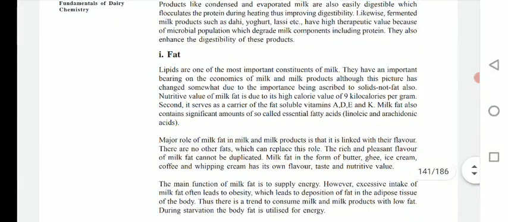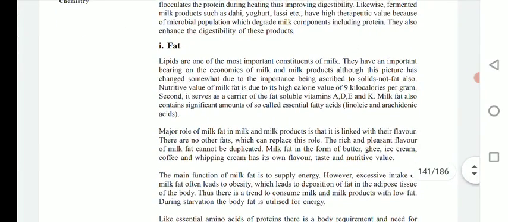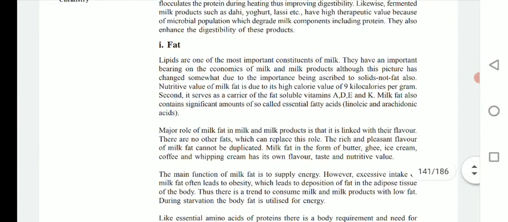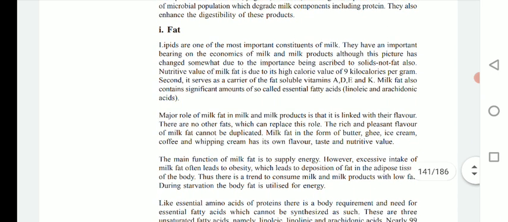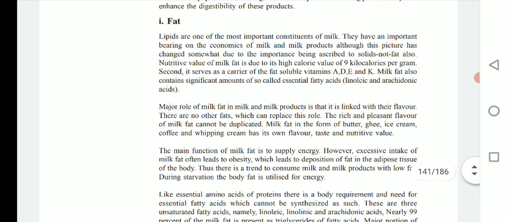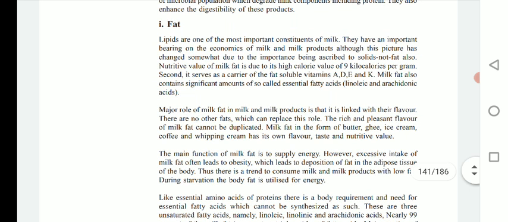Okay, so now we will see the detailed nutrition content. First, we know that milk has fat, carbohydrate, proteins, vitamins, and many other things. Okay, so we'll first start with fat.